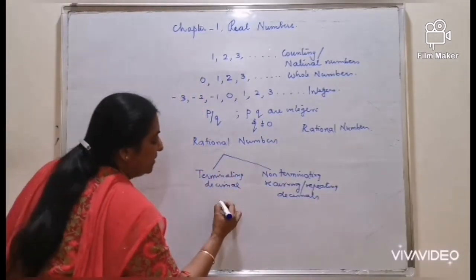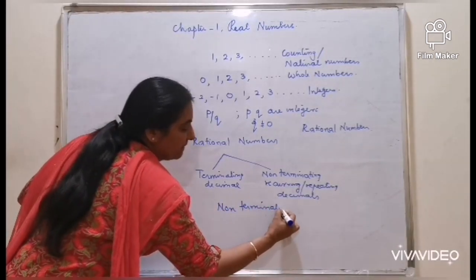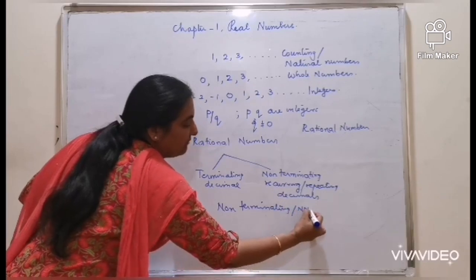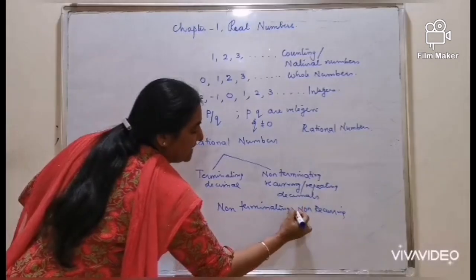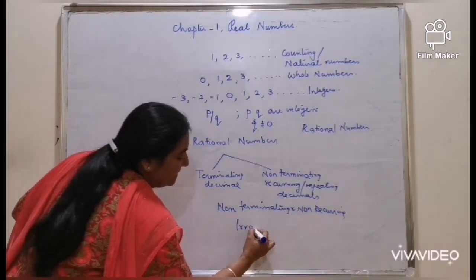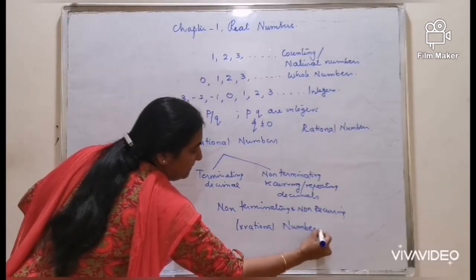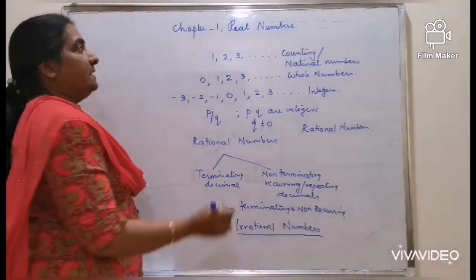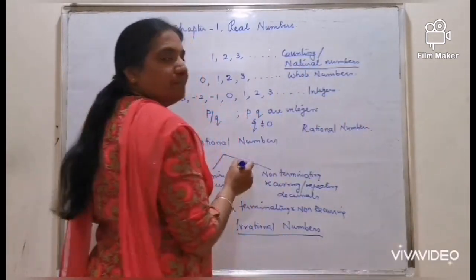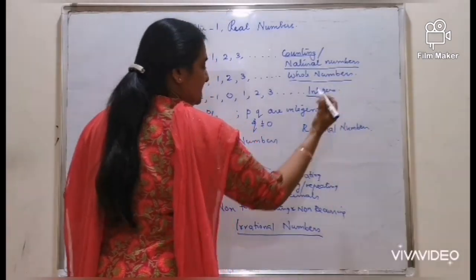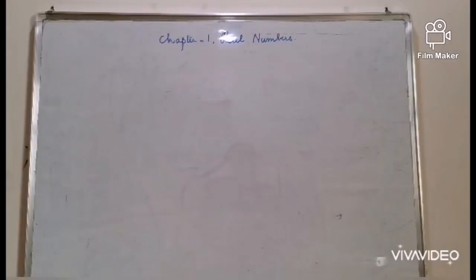Numbers which are of the form non-terminating and non-recurring are called irrational numbers. Thus, the real number system includes counting or natural numbers, whole numbers, integers, rational numbers, and irrational numbers.